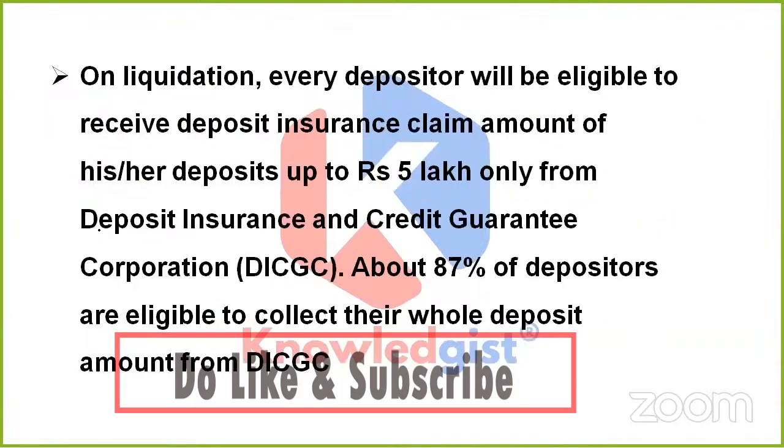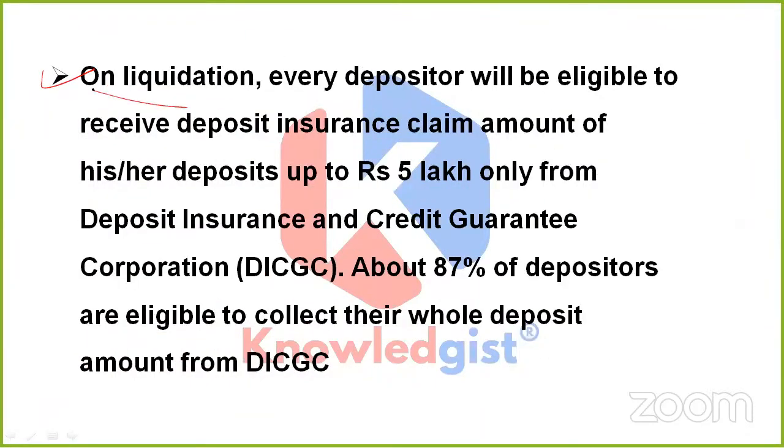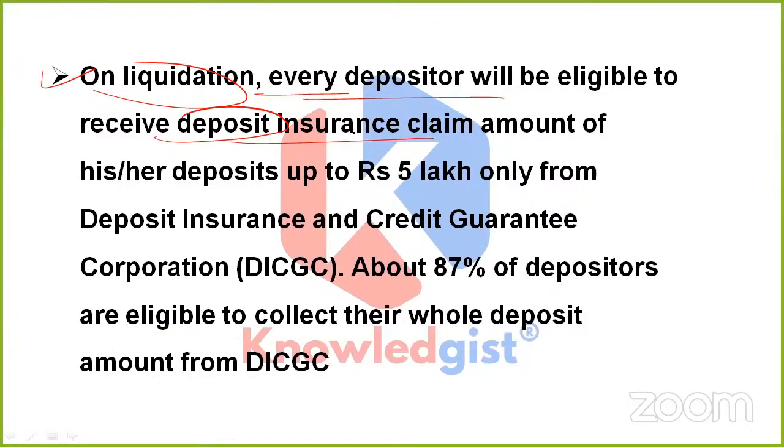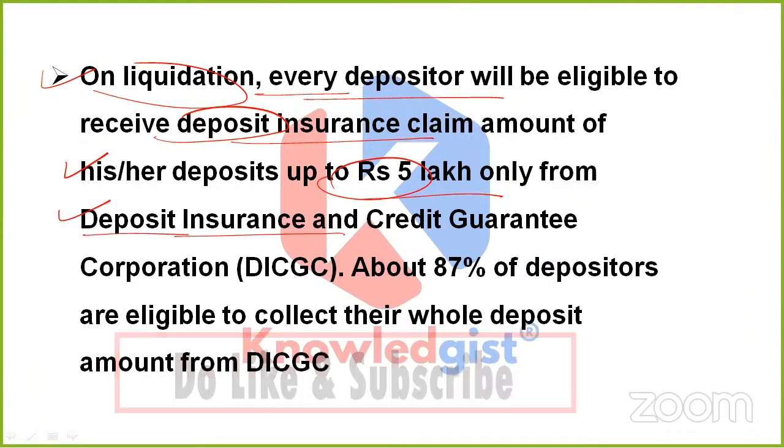Clear? So yes, when we talk about the liquidation process, on liquidation, every depositor will be eligible to receive the deposit insurance claim amount of his or her deposits up to rupees 5 lakh. And it is only from DICGC. What is it? It is the Deposit Insurance and Credit Guarantee Corporation.